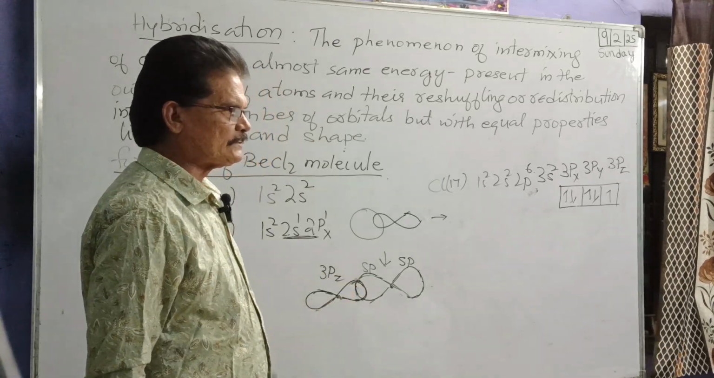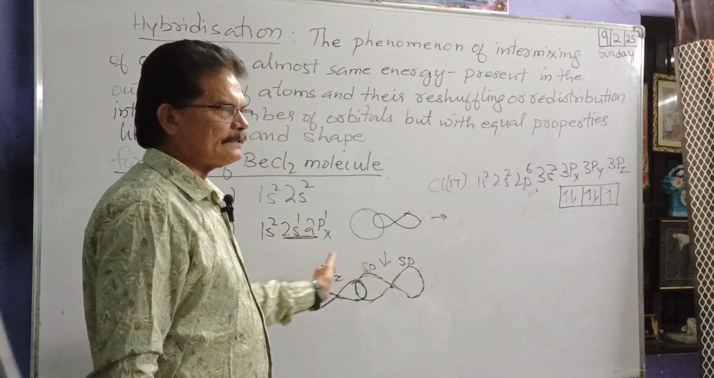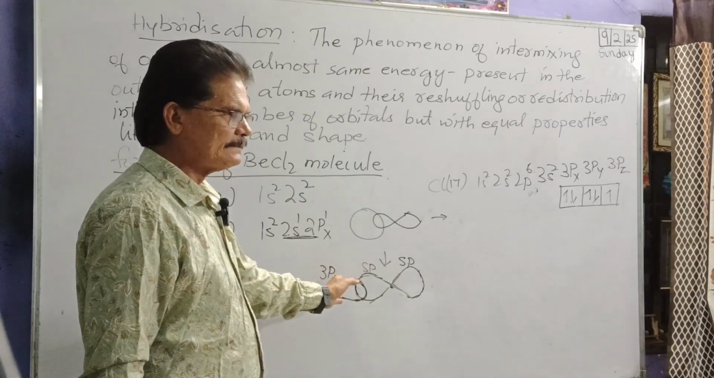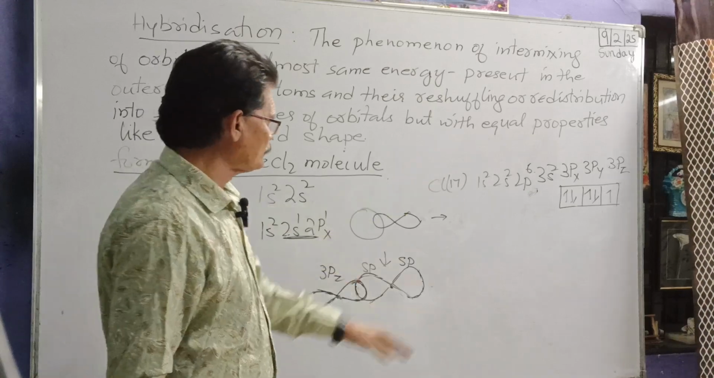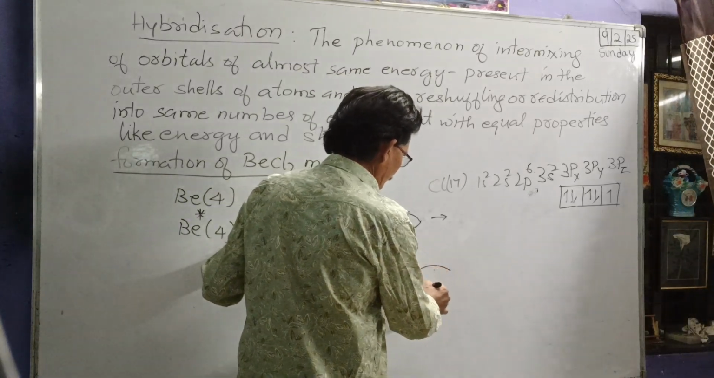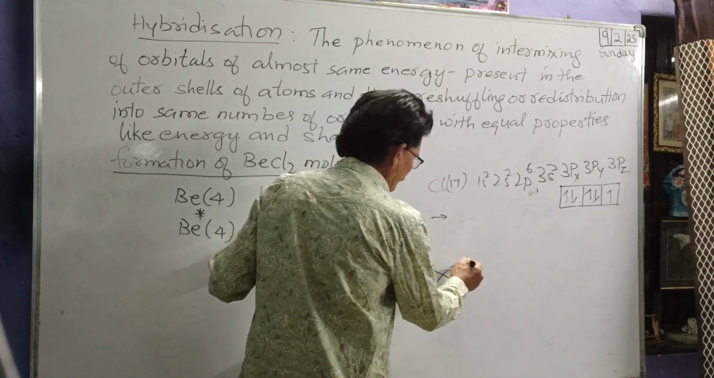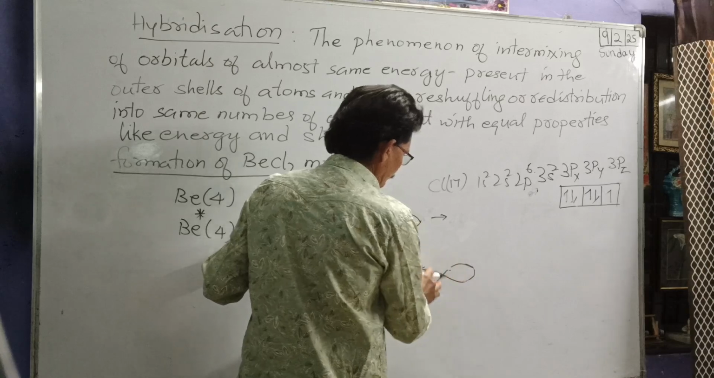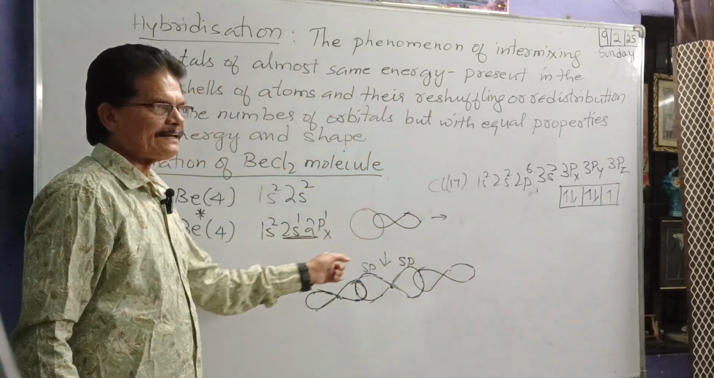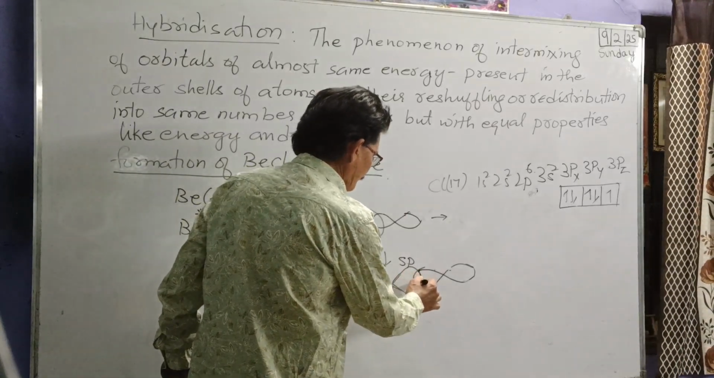An orbital is coming and overlapping, end on end, forming a sigma bond. Sigma bond. That side also, another p orbital will overlap end on. And the pair of electrons is shared.